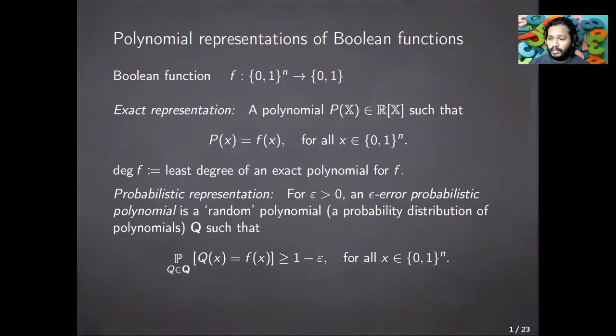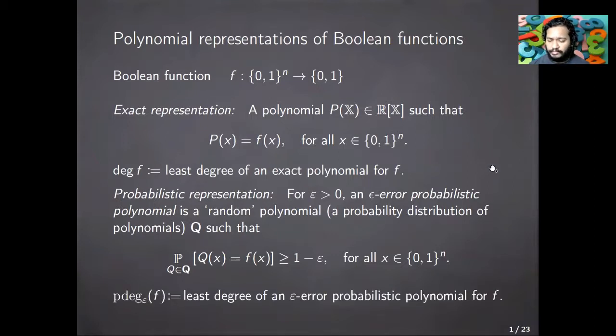We are interested in polynomial representations for probabilistic approximations. A probabilistic representation involves an error parameter epsilon. Fix epsilon greater than 0. An epsilon-error probabilistic polynomial is a random polynomial, by which I mean a probability distribution of polynomials Q, such that a randomly picked polynomial from this distribution agrees with the function with high probability, 1 minus epsilon, for every input. The randomness here is not in the choice of the inputs, but in the choice of the polynomials. And we need agreement with high probability at every input.